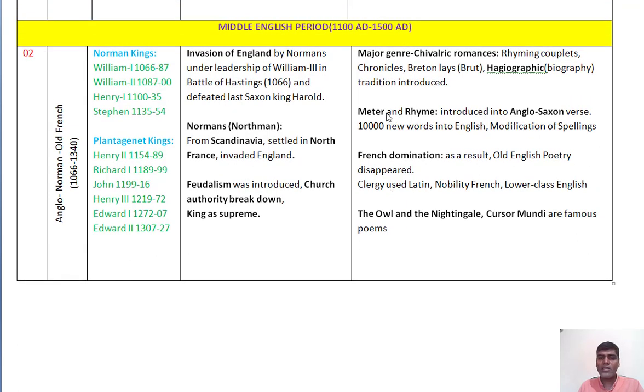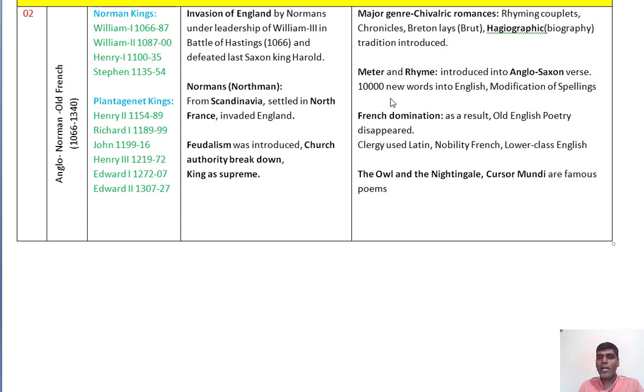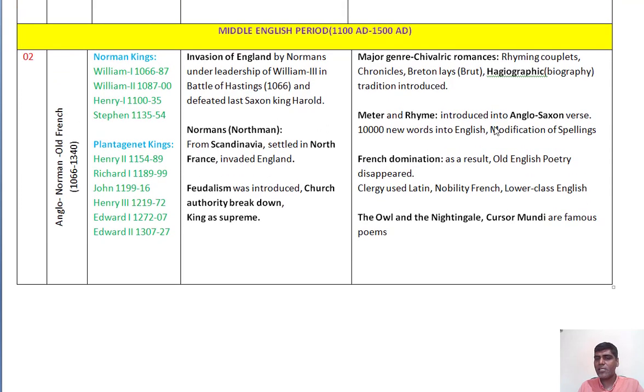Because of this Norman invasion, the Norman conquest, meter and rhyme were introduced into Anglo-Saxon verse, that is poetry. Before that, the original English poetry did not have meter and rhyme in the verse, but today meter and rhyme are imported from the French tradition, because of the Norman conquest. That's why historical events are very important to understand the history of literature. And this French domination resulted in the disappearance of the old English alliterative tradition, which we will discuss in the next stage, the age of Chaucer.